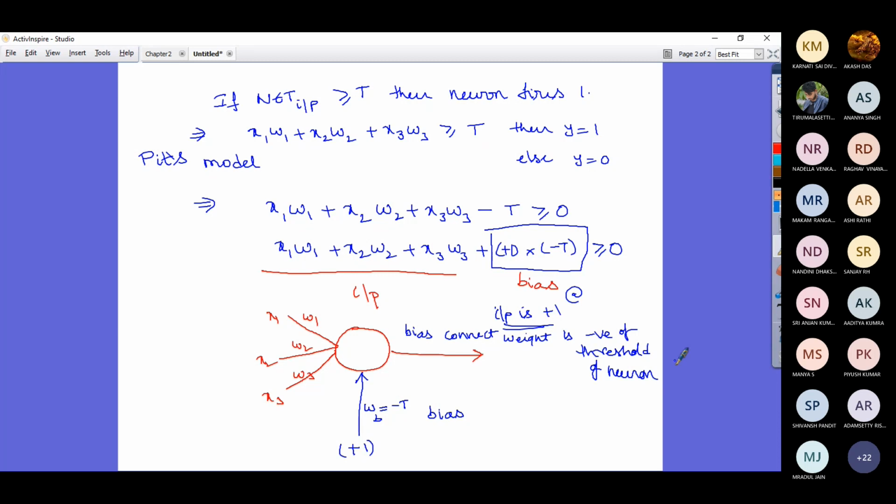Bias connection weight is the negative of the threshold value of the neuron. So you may be seeing certain activation. Now, what happens?